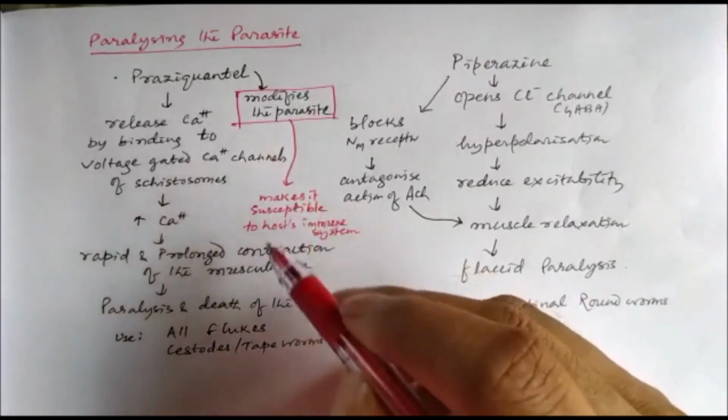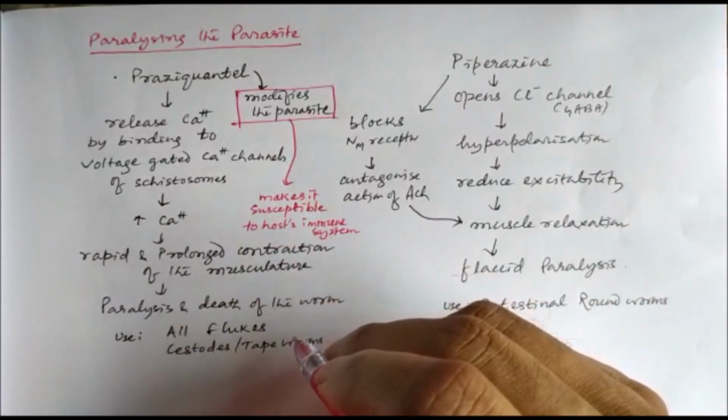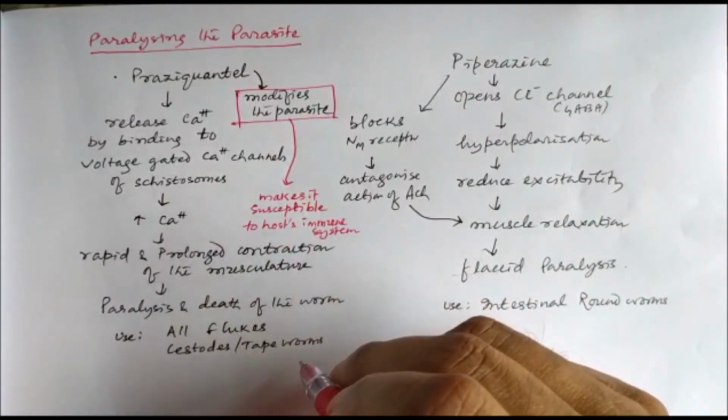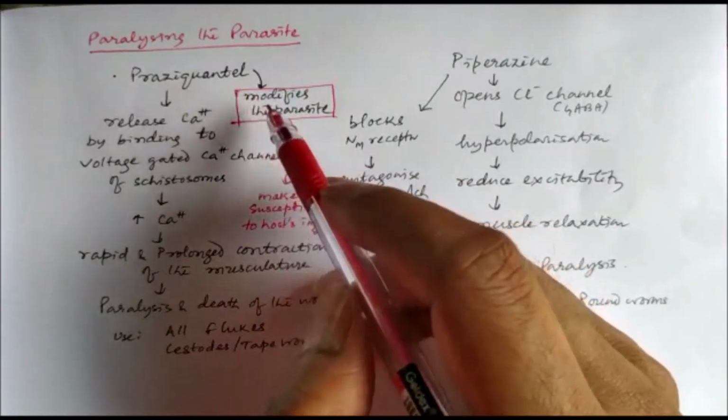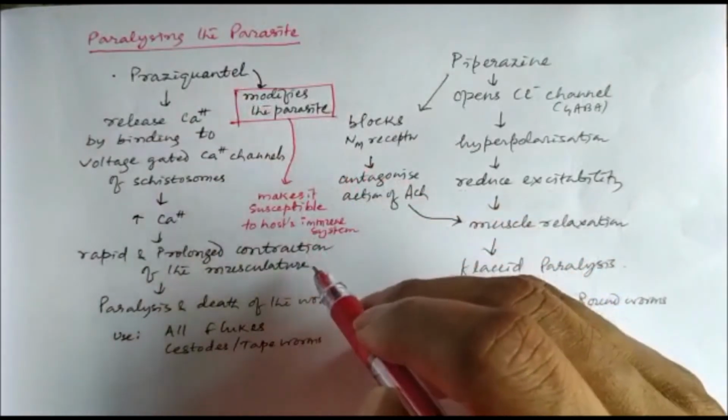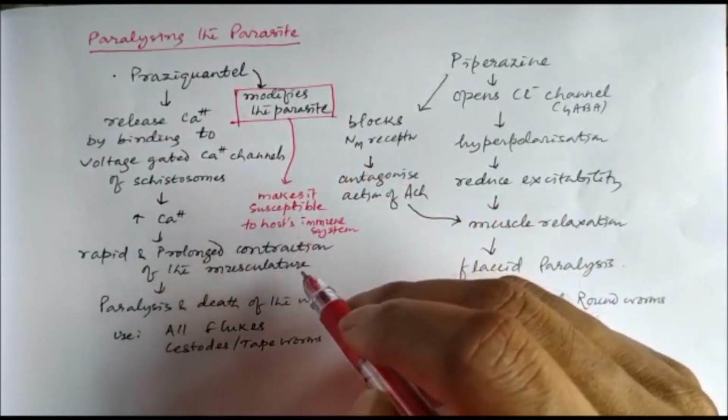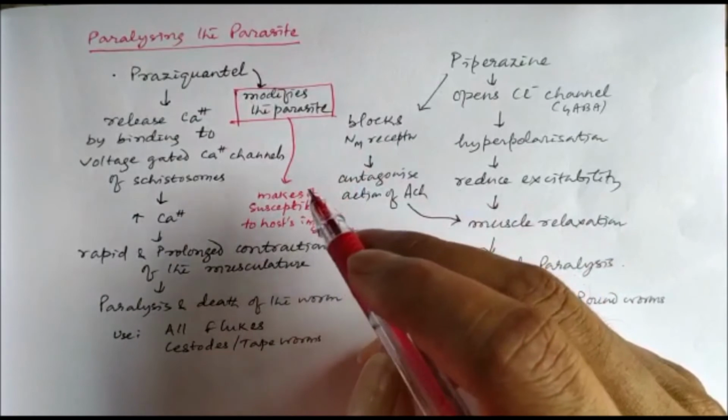And this praziquantel is not only effective against all types of flukes, it is also effective against the tapeworm or cysticercal infection. In addition to that, praziquantel also modifies the parasite so that it becomes susceptible to the host immune system, and there will be phagocytosis of the parasite.